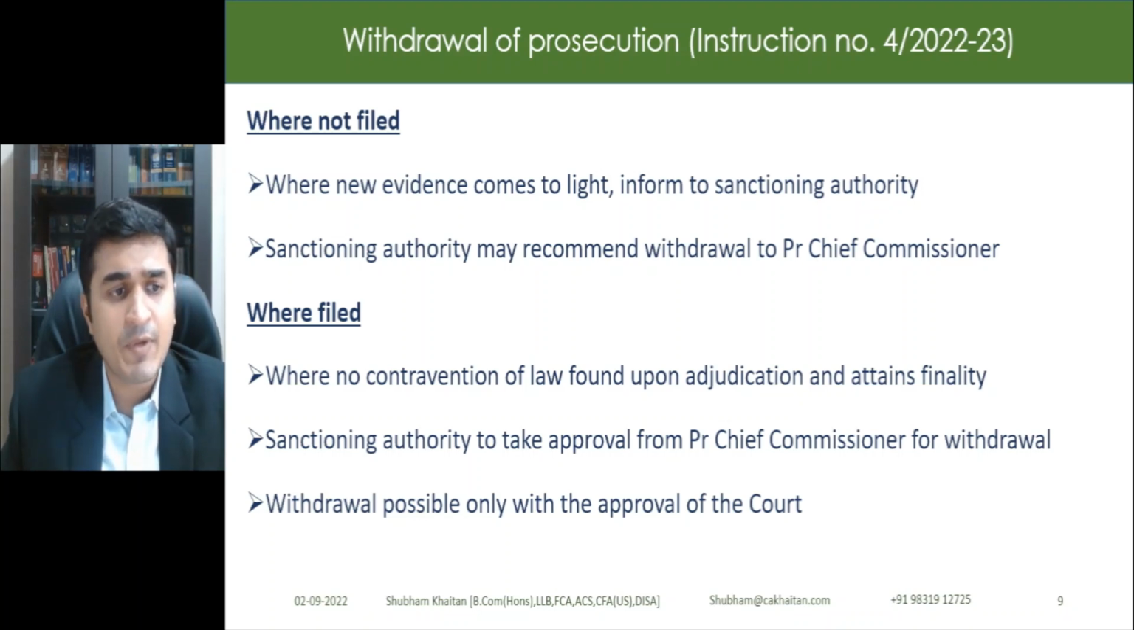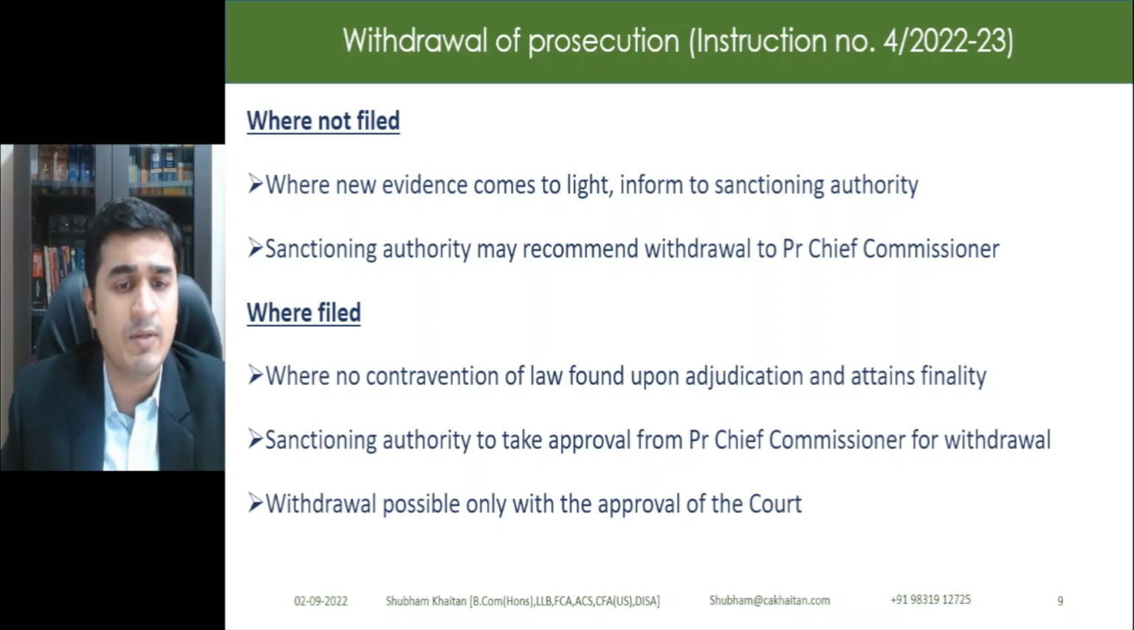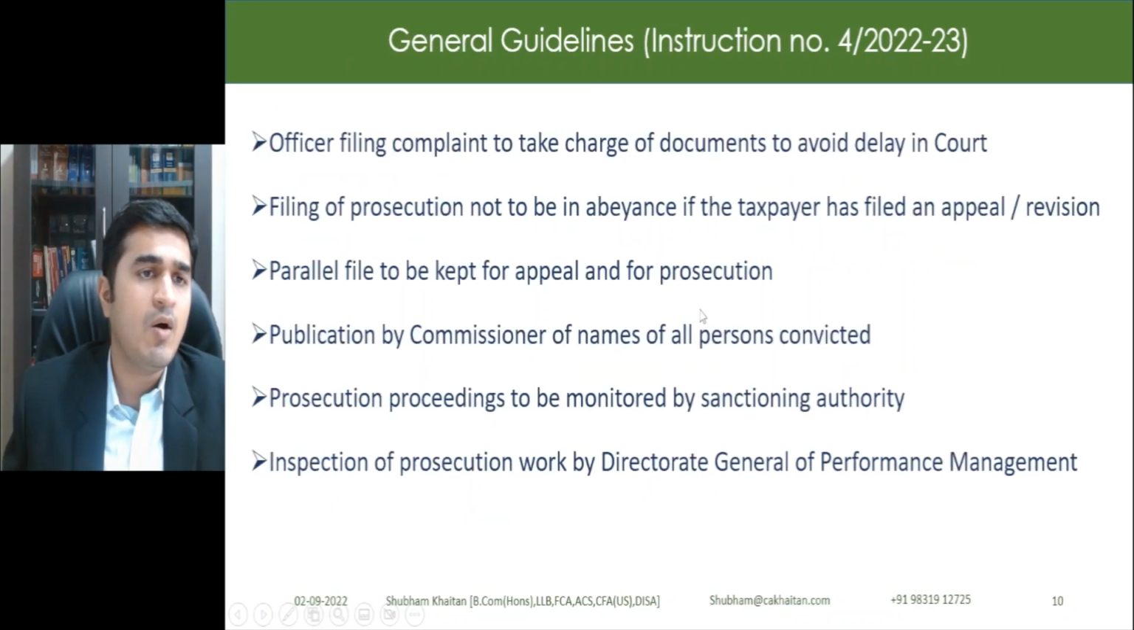Where filed, it was already filed before the court. In such cases, prosecution was already filed. So, if it is found later on, upon adjudication, that there was no contravention of the law and the department is satisfied it is not going before any appellate authority, in that case, the commissioner should once again obtain approval from the principal chief commissioner, and approval would be only applicable once the court allows the withdrawal of prosecution. So before that, the court should give an option for withdrawal.